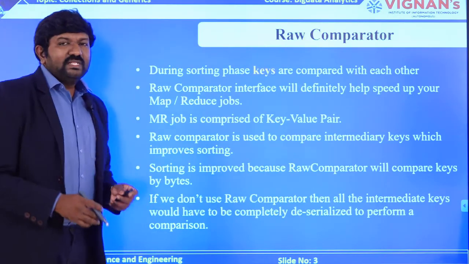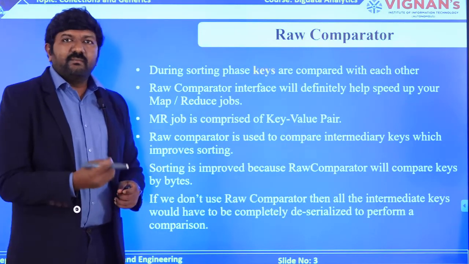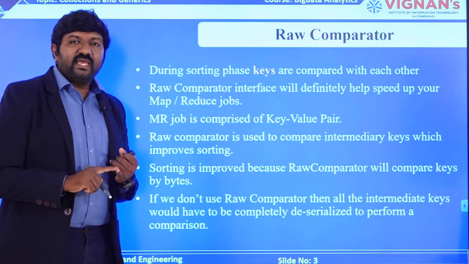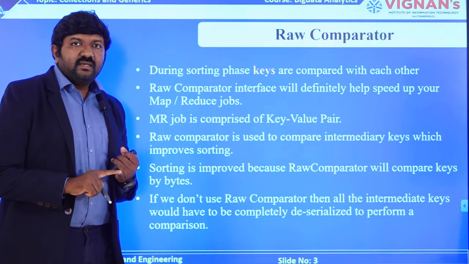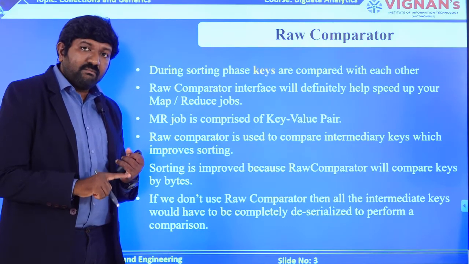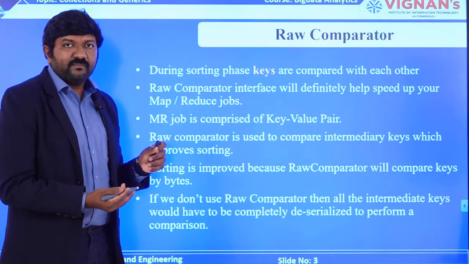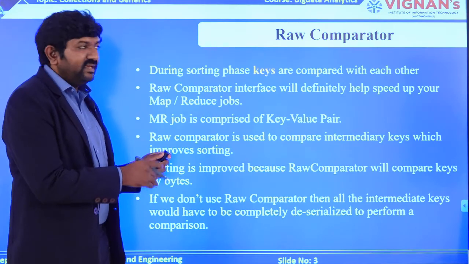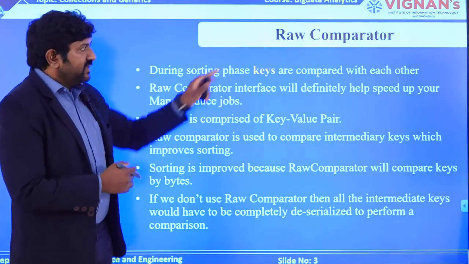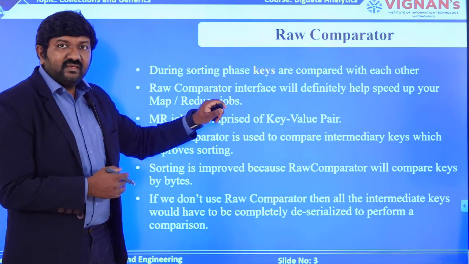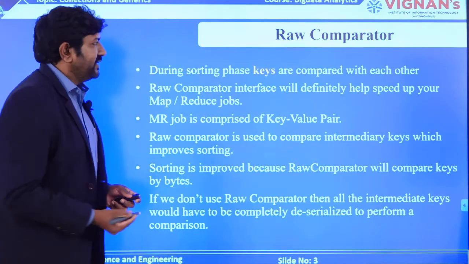Now we will see something new, that is a raw comparator. As of now we have seen writables, and we have seen writable comparable. Now we are going to learn something new called a raw comparator. I am not taking many slides for explaining, so the same slide is getting repeated. The raw comparator is something which will speed up the sorting operation.